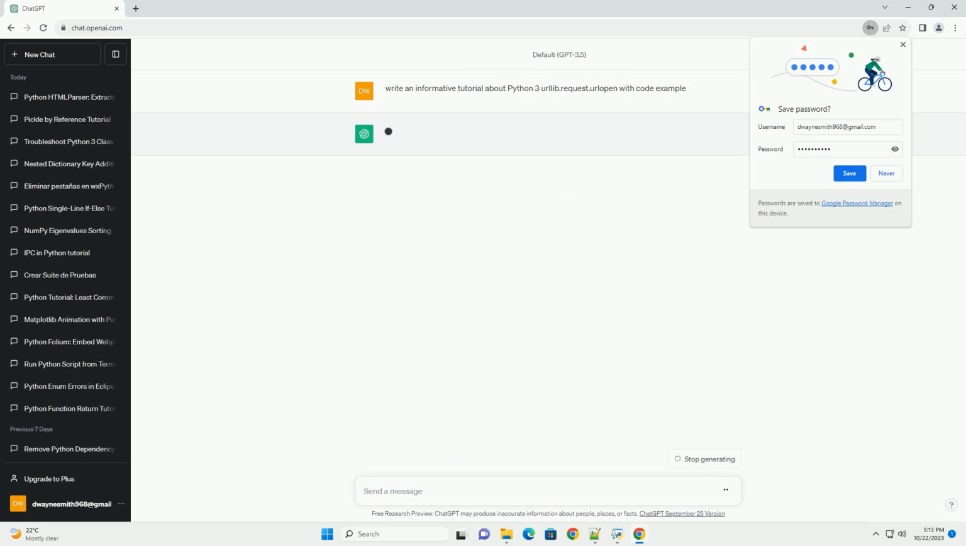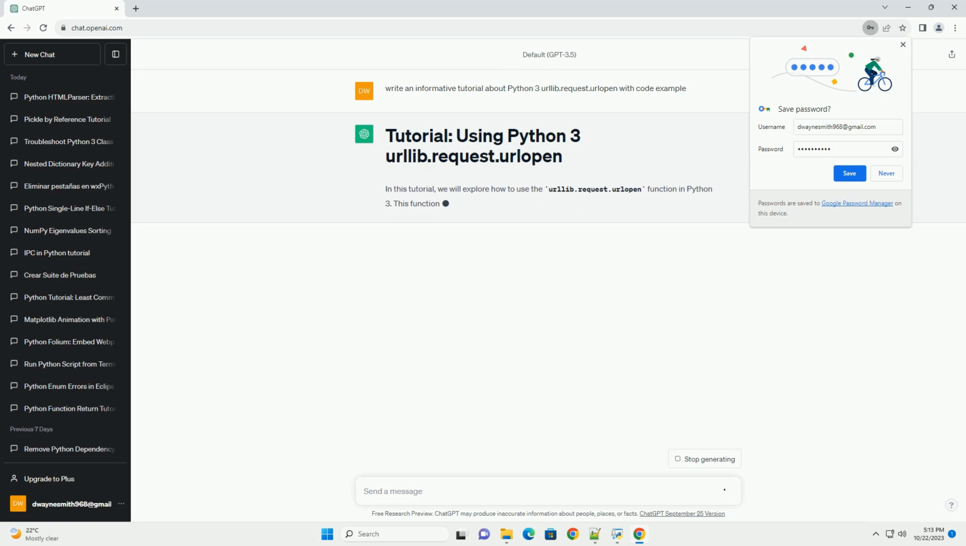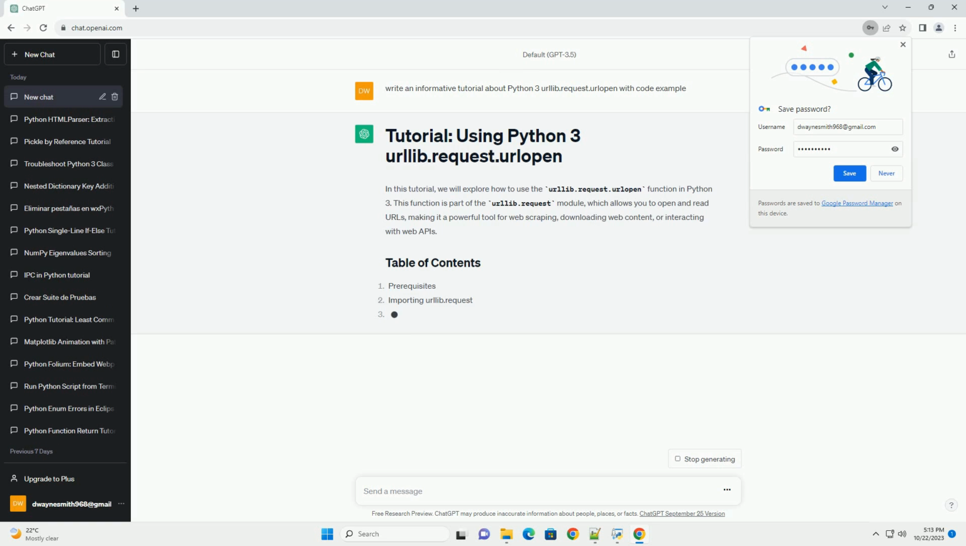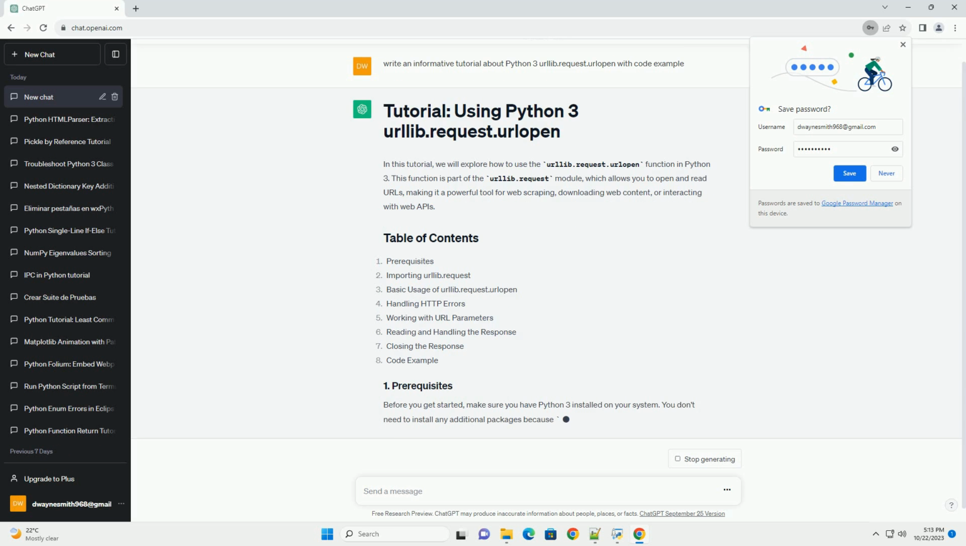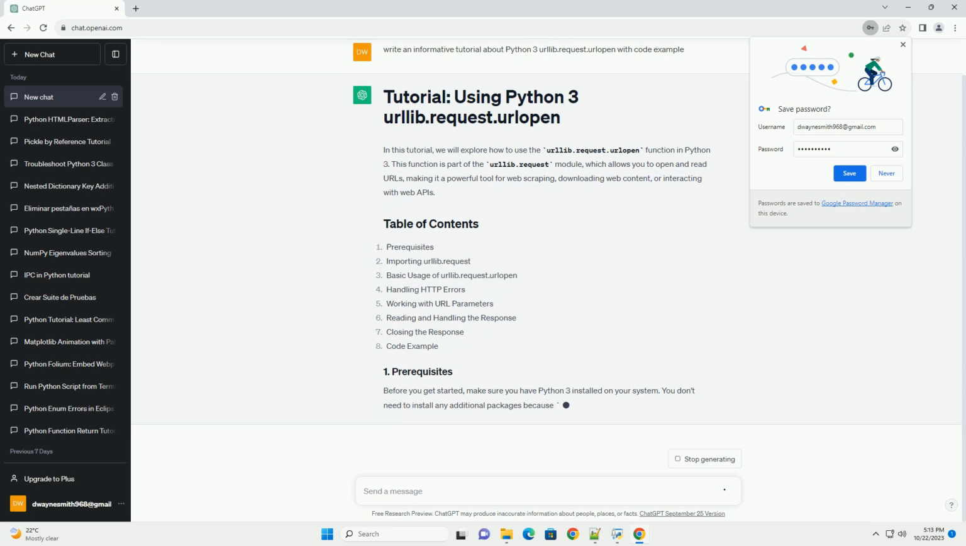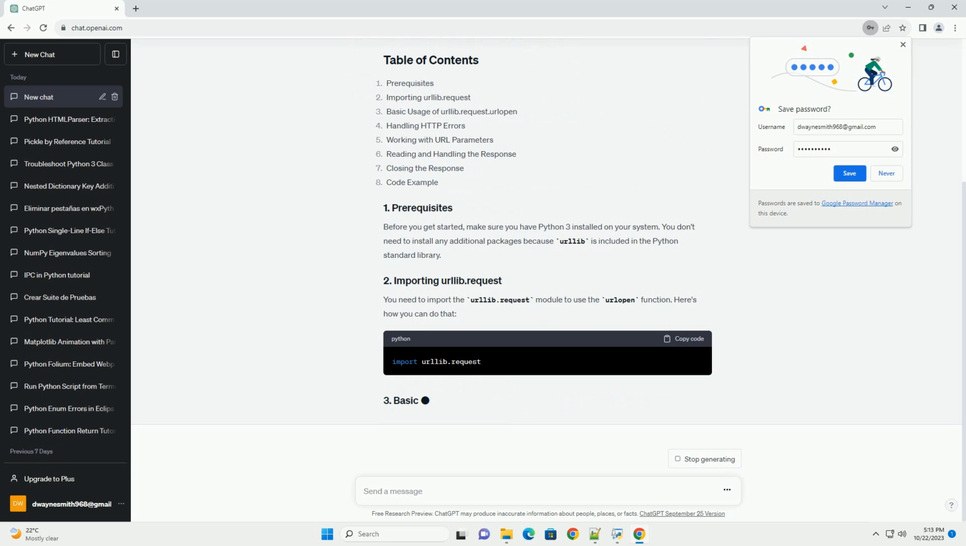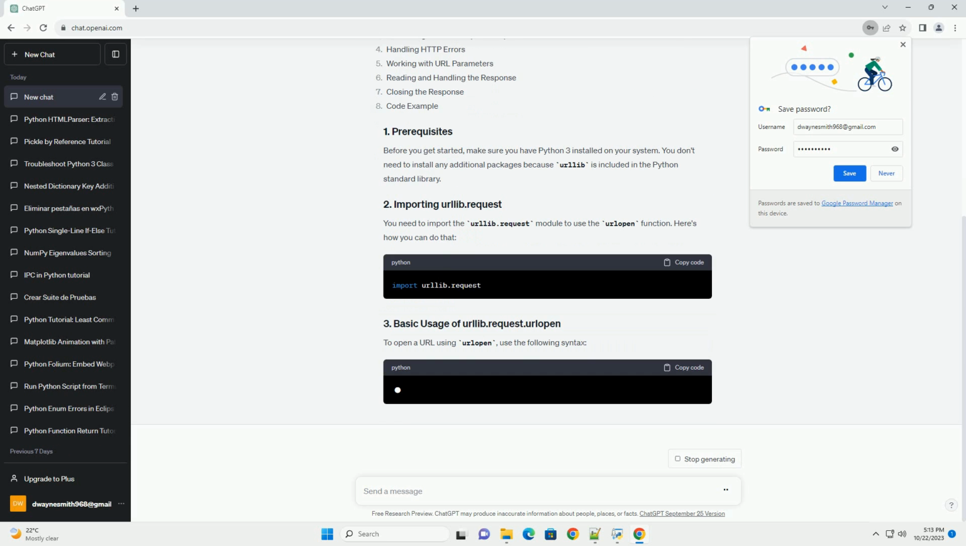In this tutorial, we will explore how to use the urllib.request.urlopen function in Python 3. This function is part of the urllib.request module, which allows you to open and read URLs, making it a powerful tool for web scraping, downloading web content, or interacting with web APIs.